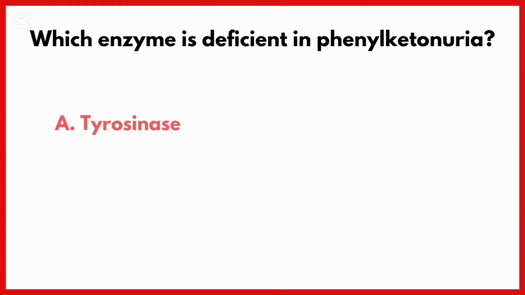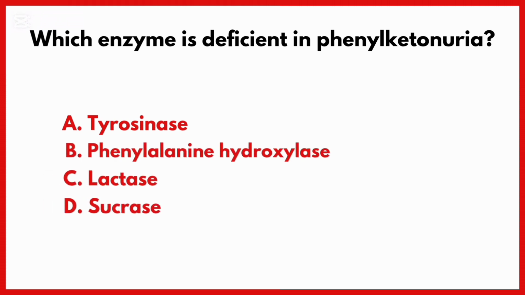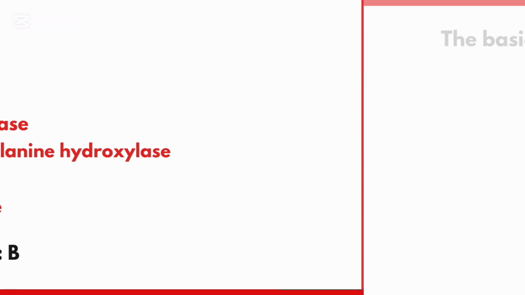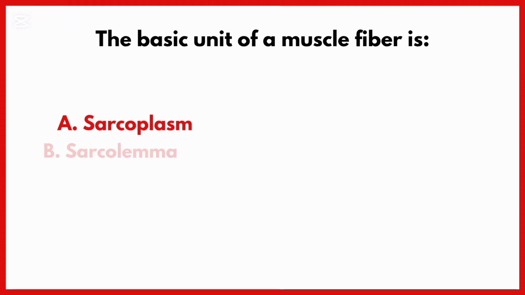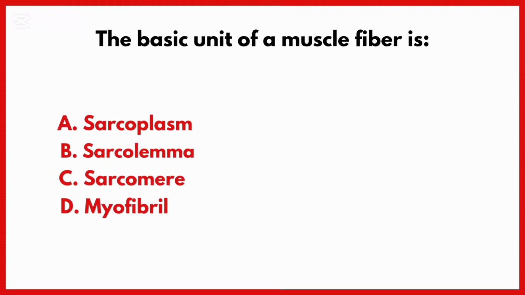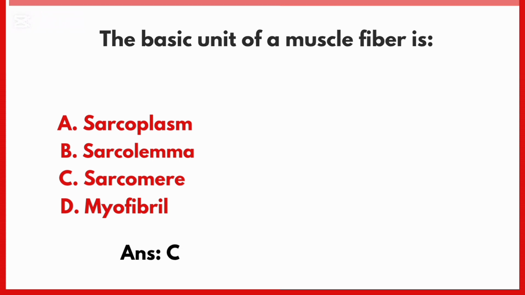Which enzyme is deficient in phenylketonuria? Correct answer is option B, phenylalanine hydroxylase. The basic unit of a muscle fiber is. Correct answer is option C, sarcomere.